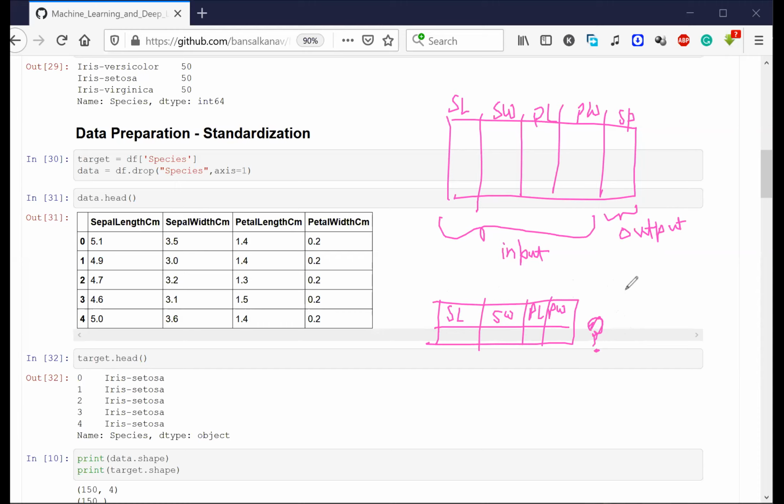So what kind of machine learning algorithm will I use? The algorithm that I'm going to use here is called logistic regression. There are many different machine learning algorithms, but in this scenario, let's use logistic regression because we know the name here. By the end of the session, I'll try to show you the other machine learning algorithms that you can use.